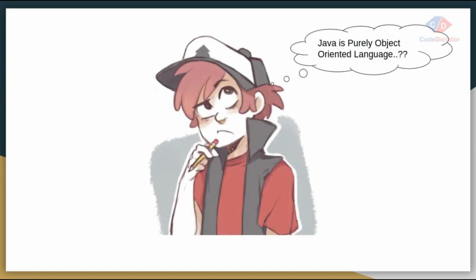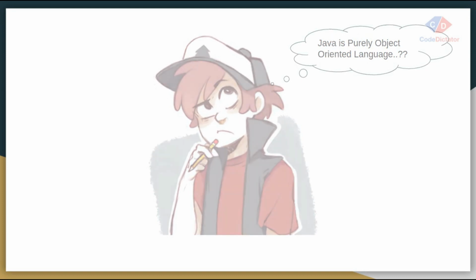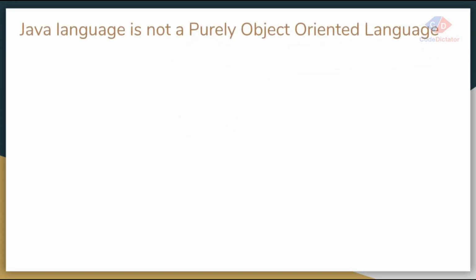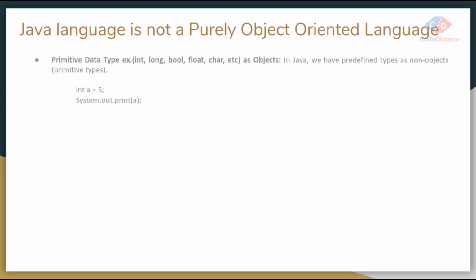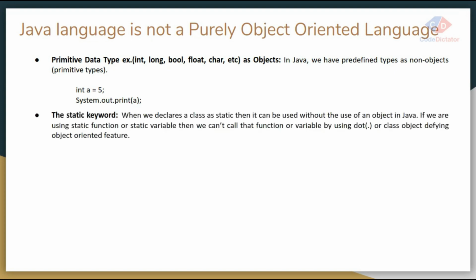So is Java a purely object oriented language? No, Java is not purely object oriented, because Java supports primitive data types which are non-objects, meaning they have their own memory and their own size. That's why Java has primitive data types. Java supports the static keyword. The static keyword is a class level keyword, so without creating any object, you can access any method from that class with the help of the static keyword, without using any dot operator.